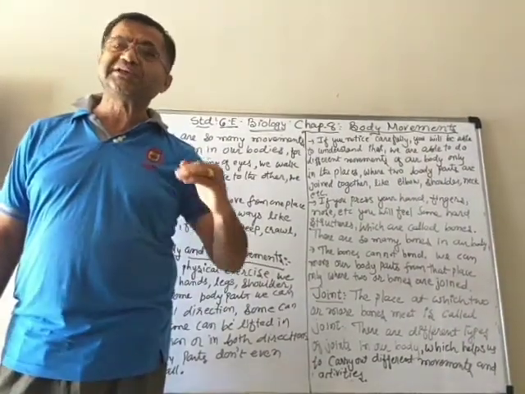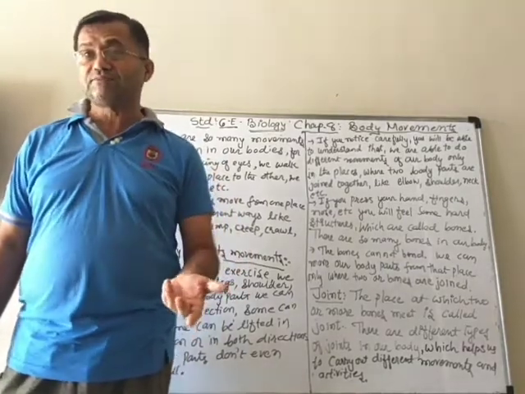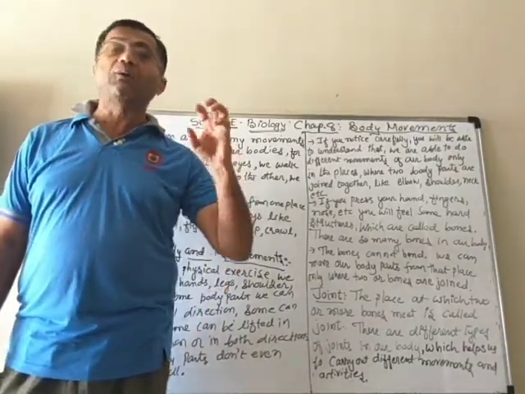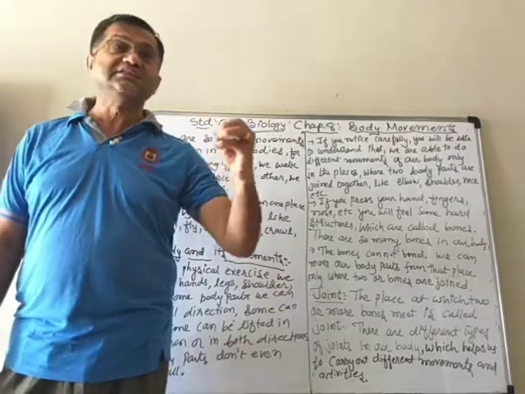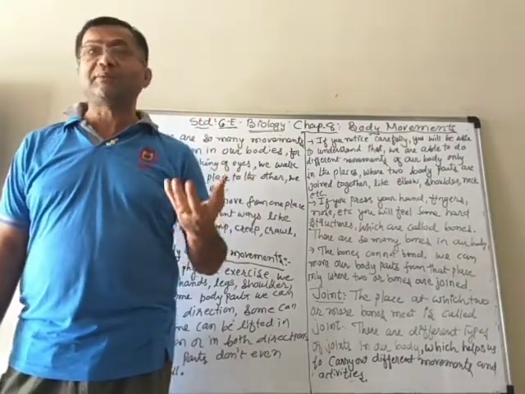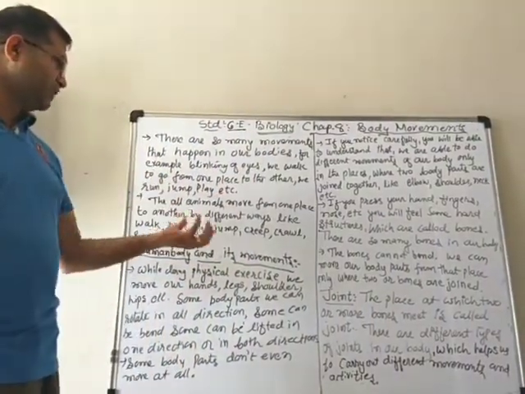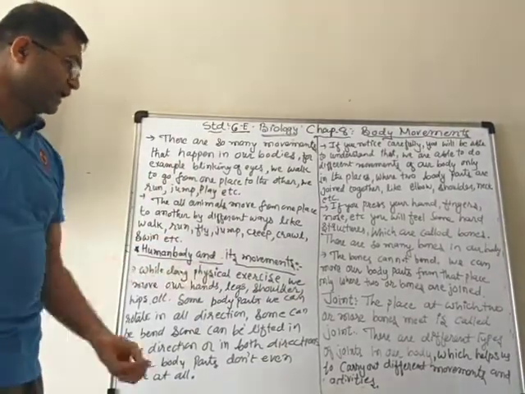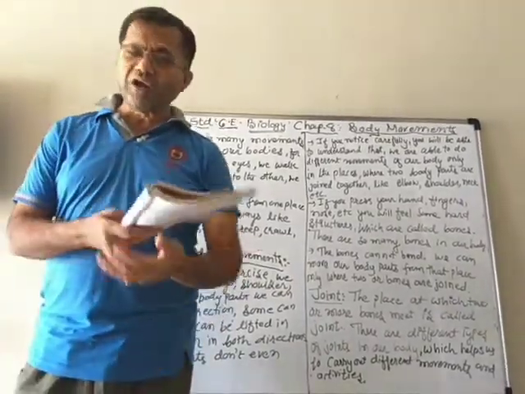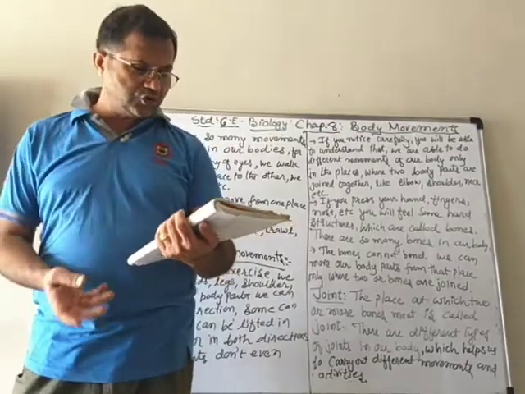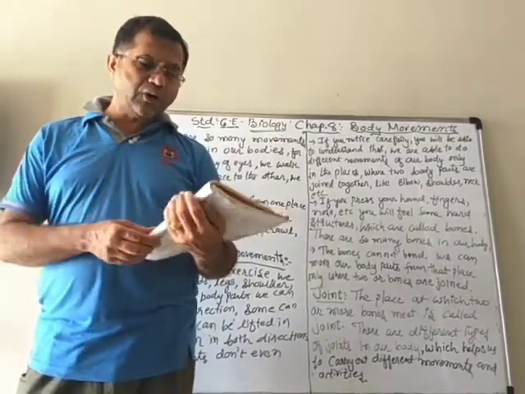So these are the different movements, and different parts of the body are involved in them. It doesn't matter what type of movement they are doing, swimming or flying or jumping, in all these activities you have to move different body parts.